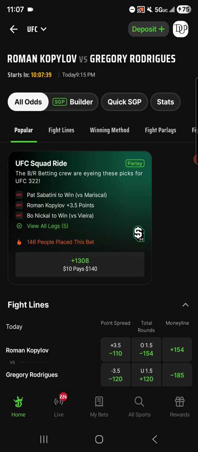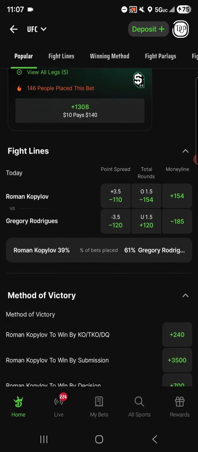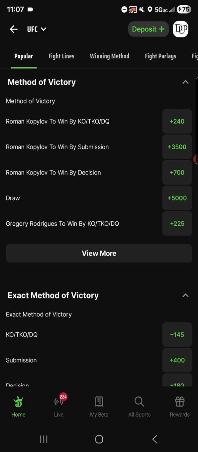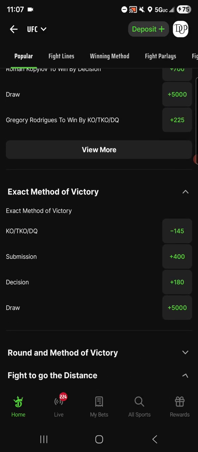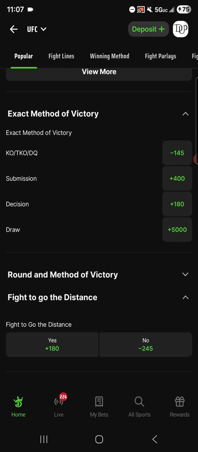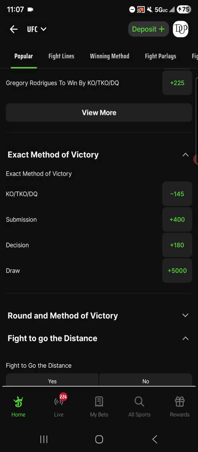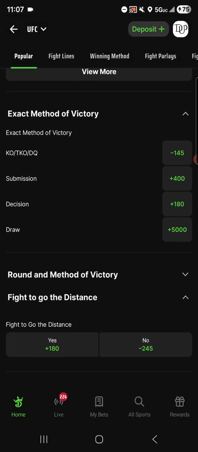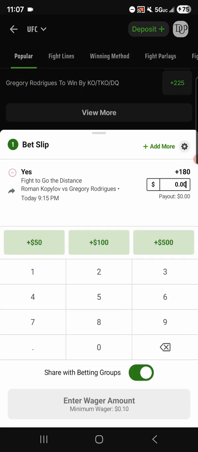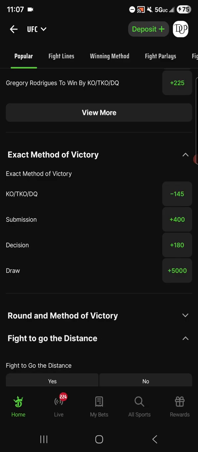For me, I bet so much UFC that I know this bet is on the popular tab, which is the first tab that you go into, because a lot of people like to bet this type of bet. So I'm going to scroll all the way down to the bottom. I'm going to click on fight to go the distance, and I'm going to click on no. So basically we're saying the fight does not go the distance, right? It doesn't go to the judges' scorecards, right? Now, likewise, if I was on the other side of saying, okay, this fight is definitely going to go to the judges' scorecards, I feel strongly about that, then you can just click on yes, and there you go.